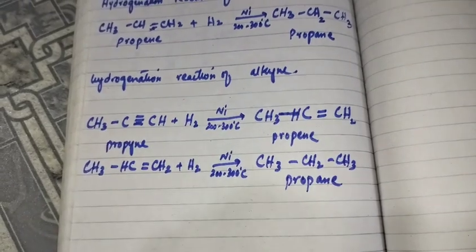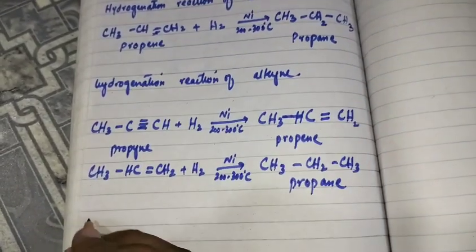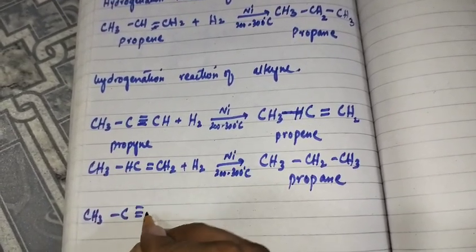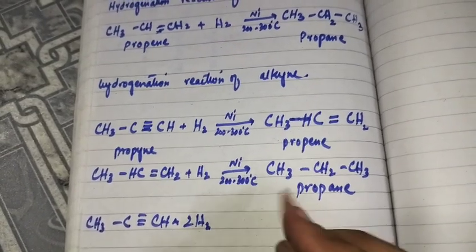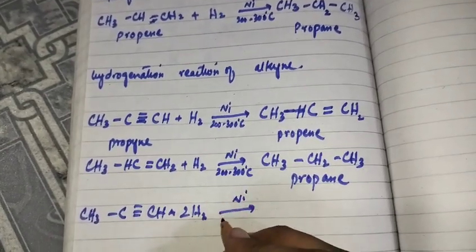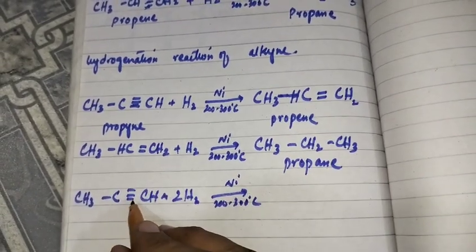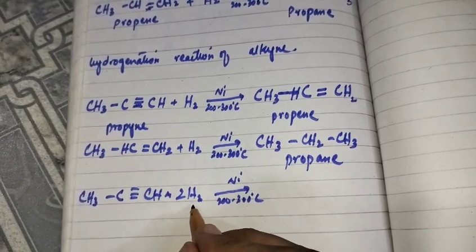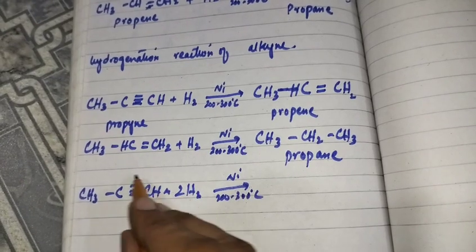Or we can also write these two reactions in a single step like this. When propyne is reacted with 2 molecules of hydrogen in the presence of nickel at 200 to 300 degree centigrade temperature, the triple bond will be converted into a single bond, and there are 4 hydrogen atoms. 2 will go to this carbon and 2 will go to this carbon.